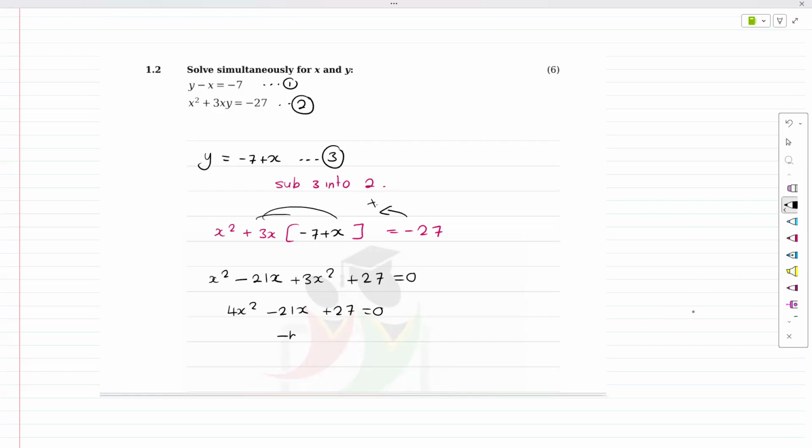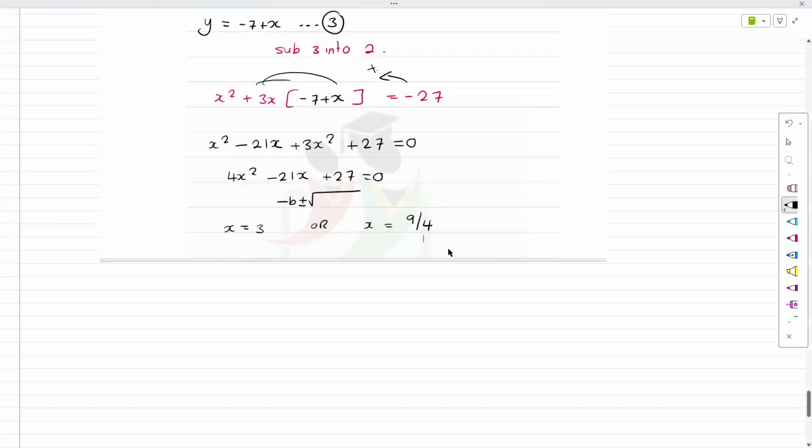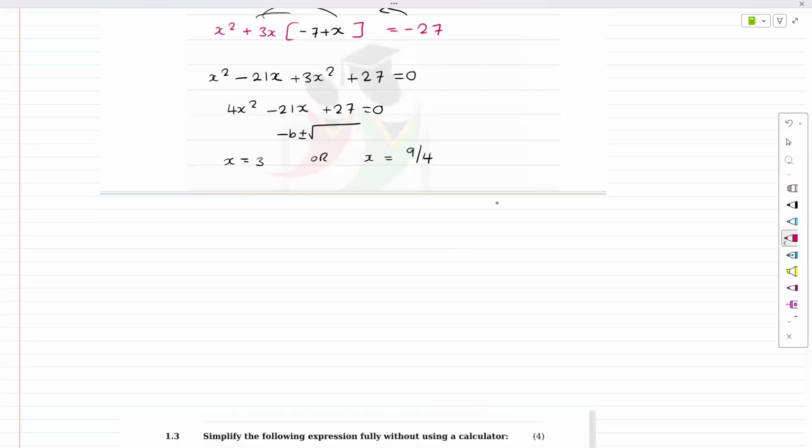When you use the minus b formula for this and factorize, you're going to end up with x equals 3 or x equals 9 over 4. As long as you're not getting very funny decimals, it's okay. I specifically only substitute back into equation 3. So, generally, it's the same thing, or minus 7 plus x. All you have to do is substitute back into equation 3, and this would be the answer.